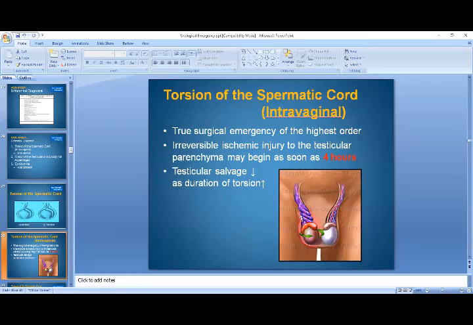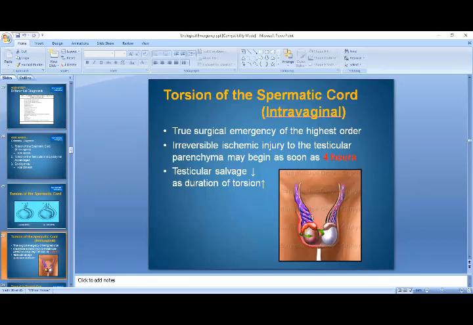In this figure, you can appreciate the normal pampiniform plexus, testicular artery and vas going through the superficial inguinal ring into the inguinal canal. This is the normal testis, and this is the epididymis. The testis has a normal, bright, brilliant white, shining surface, with normal vascular supply and a normal pedicle.